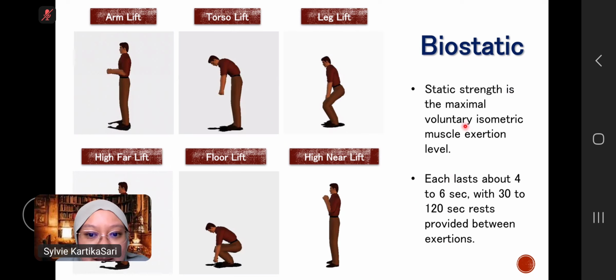Static strength is the maximal voluntary isometric muscle exertion level, and it lasts about 4 to 6 seconds with 30 to 120 seconds rest provided between exertions.